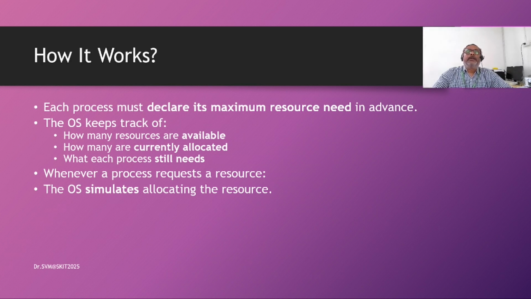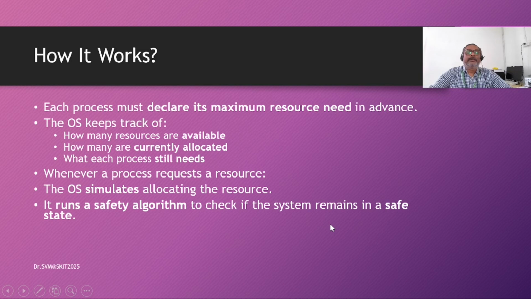Will we end up in a deadlock, or will it be safe? If the simulation result says that it is safe, only then will the resource be allocated. So it runs a safety algorithm to check if the system remains in a safe state if that resource is allocated to the requesting process.